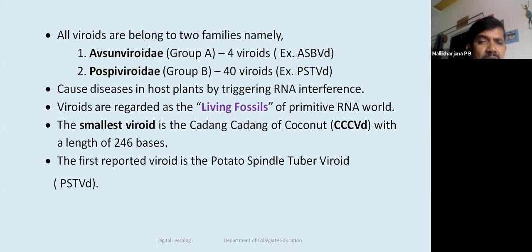We know only around 45 to 50 now, and therefore they are considered the living fossils of the RNA world. The smallest viroid is the cadang-cadang coconut viroid with a length of 246 nucleotides. The first reported viroid is the potato spindle tuber viroid.